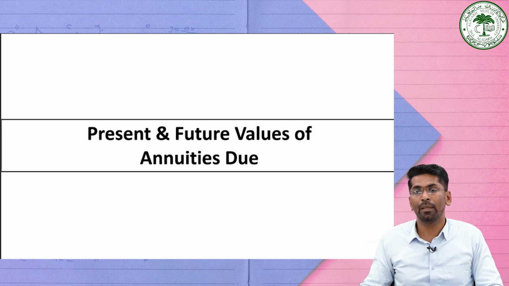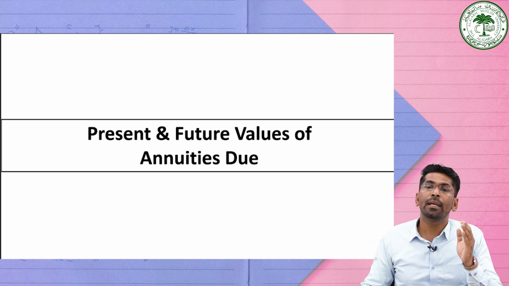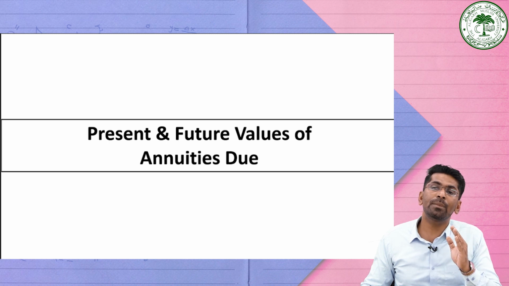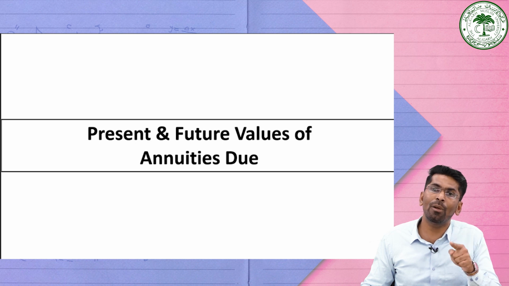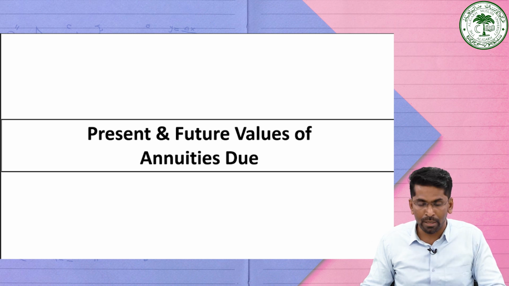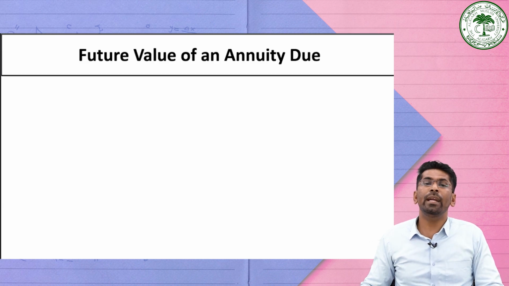Now let us consider how to find the present and future value of annuities due. In the case of annuities due, we have already said that the payments or receipts occur at the beginning of each period, as against the ordinary annuity, where the payments were made at the end of every year. But here the payments will be made at the beginning of every year. Then we will see how to find the future value of an annuity due.